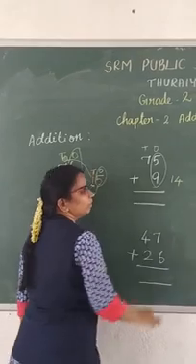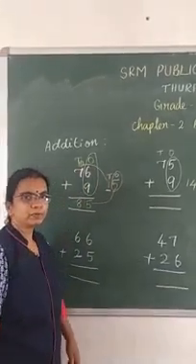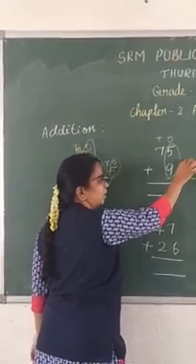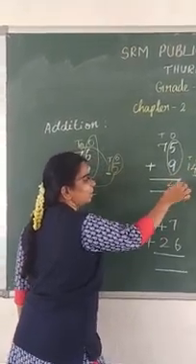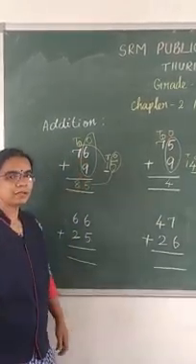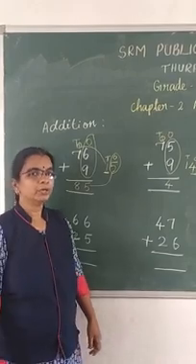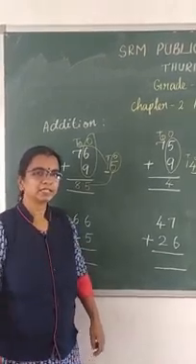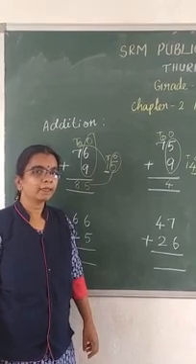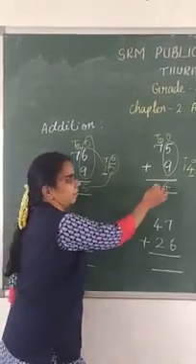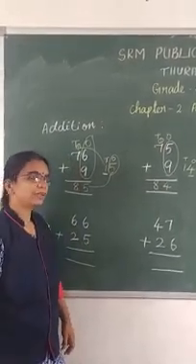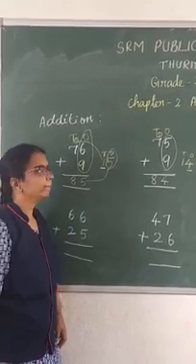Right? This one is also a 2-digit number, no? So the ones place you should write down. The ones place is nothing but the 4 here, so write 4 down. The tens place you should carry over. Now 1 plus 7. Any number added with 1 gives the next number as the answer. What is the next number after 7? 8. So 8 is the answer. So what is the answer? 84. 75 plus 9 is 84. Right? Do the next sum.